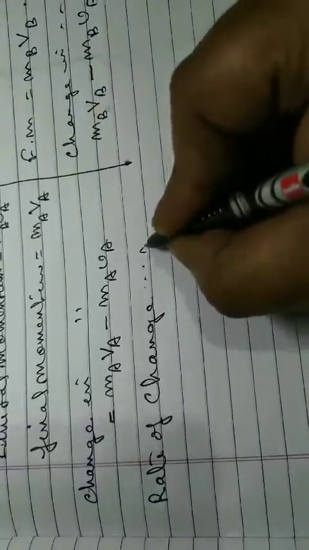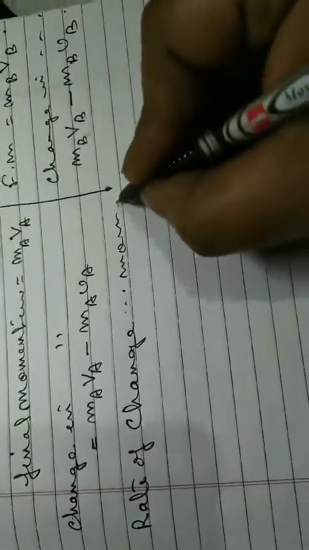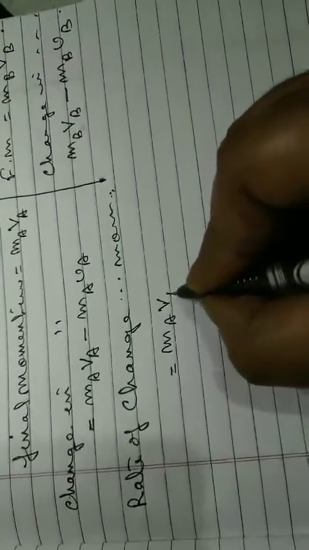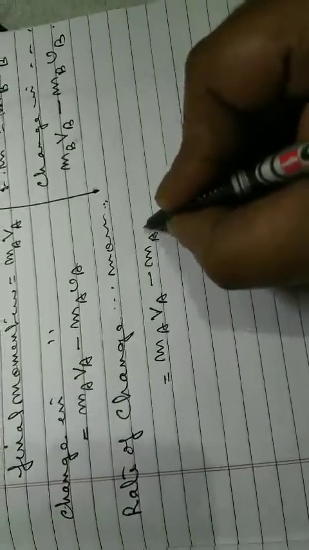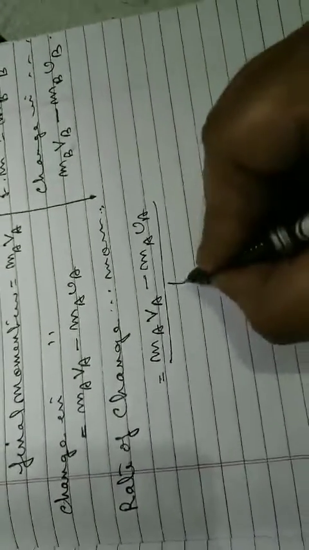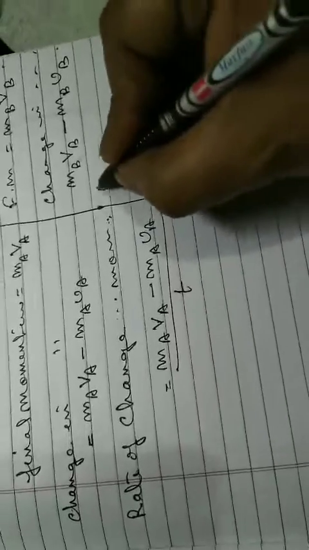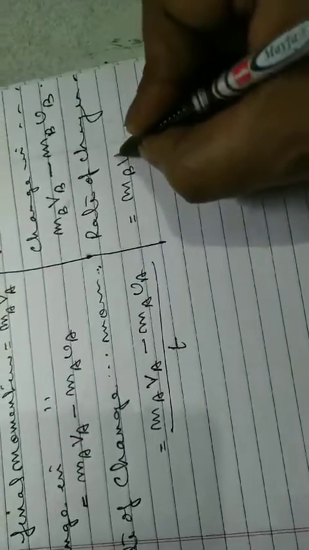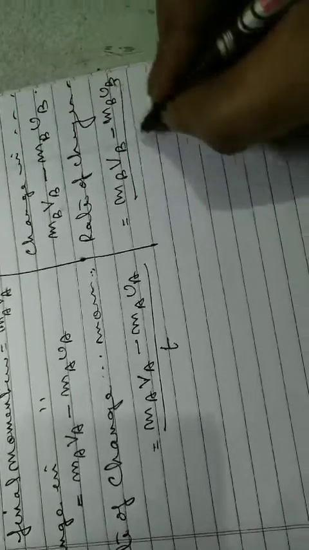So the rate of change of momentum. I am not writing the full spelling, it takes time. The rate of change of momentum means we divide the entire thing by time. Similarly here, the rate of change of momentum is (mb vb minus mb ub) by t.